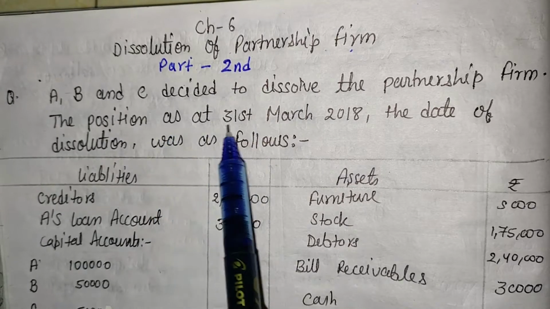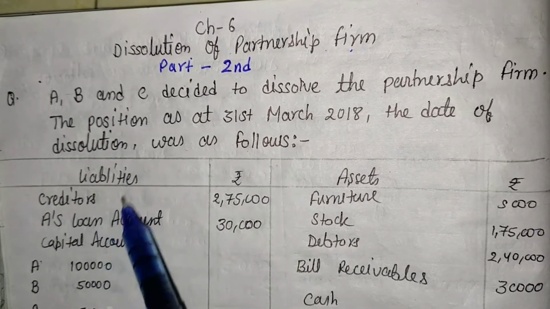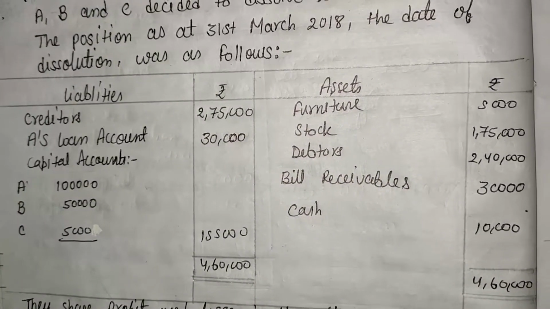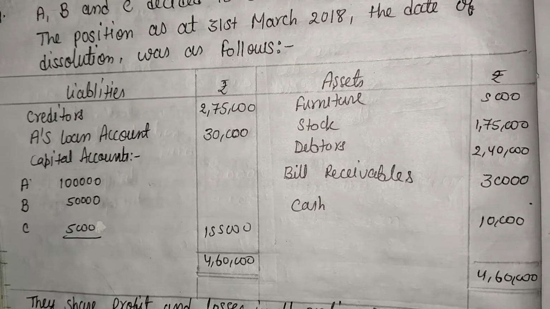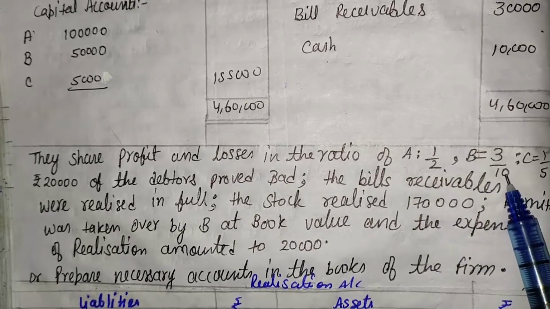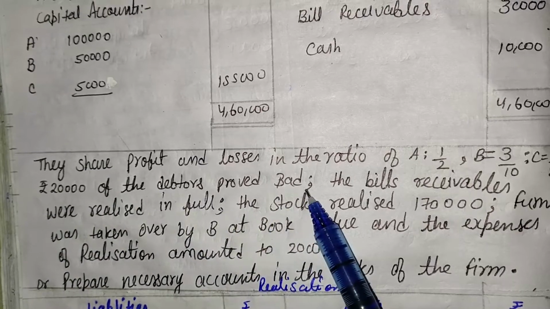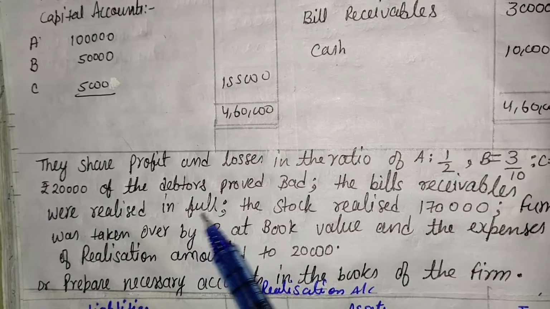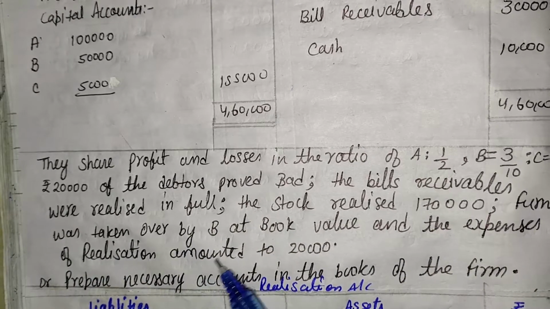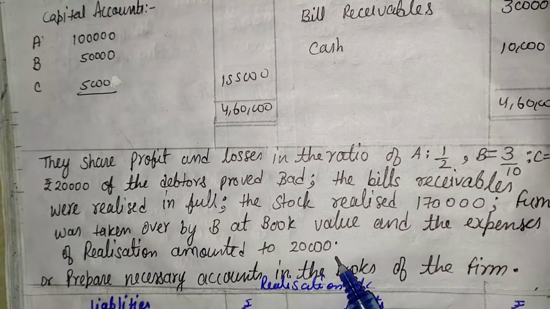The position as at 31st March 2018, the date of dissolution, was as follows. Here some liabilities are given and some assets are given with some additional information. The additional information is that they share profit and loss in the ratio A 1/2, B 3/10 and C 1/5. And 20,000 of the debtors proved bad. The bills receivable were realised in full. The stock realised 1,70,000. Furniture was taken over by B at book value. And the expense of realization amounts to rupees 20,000.